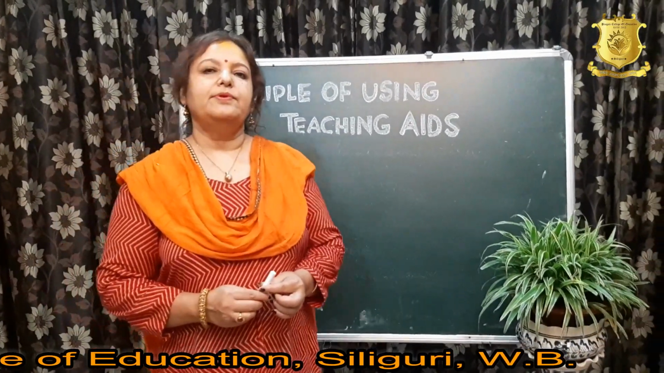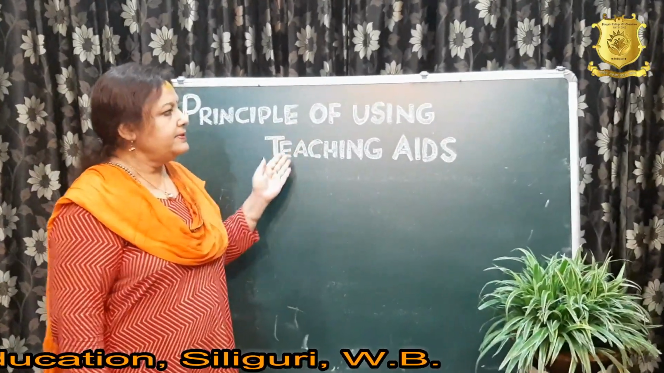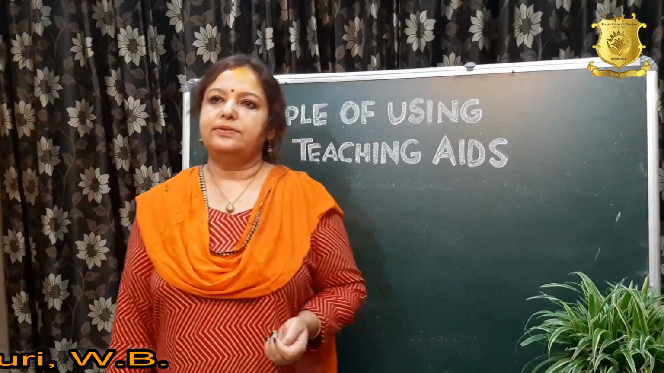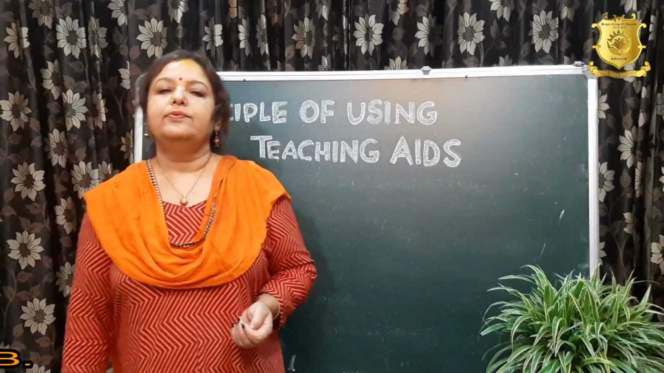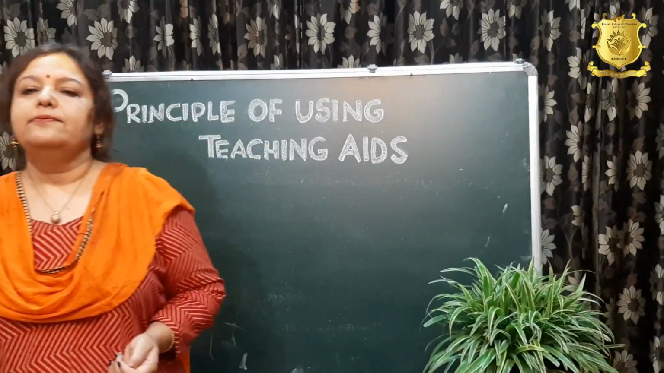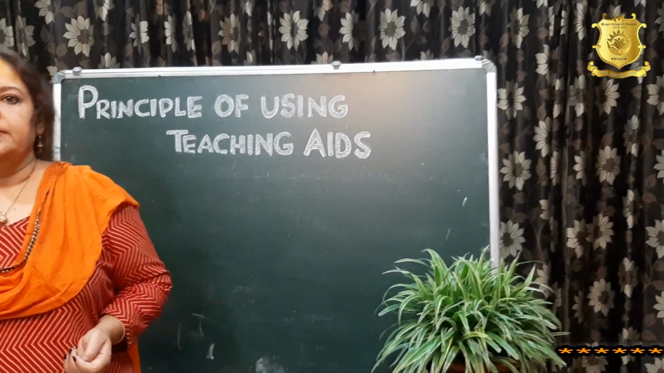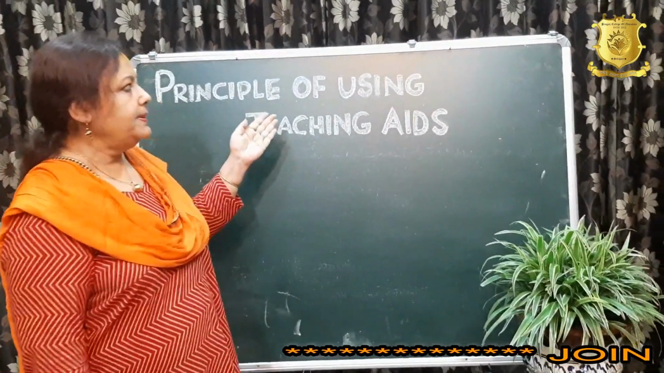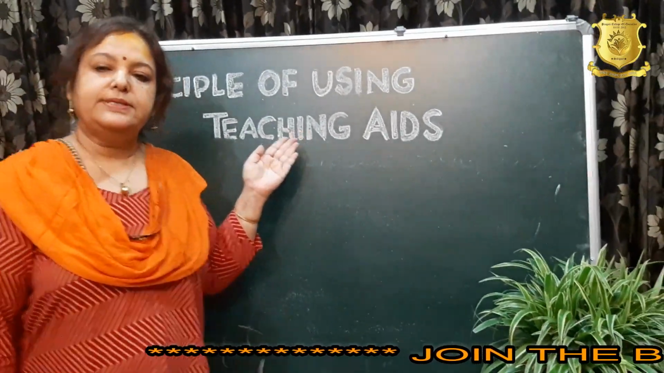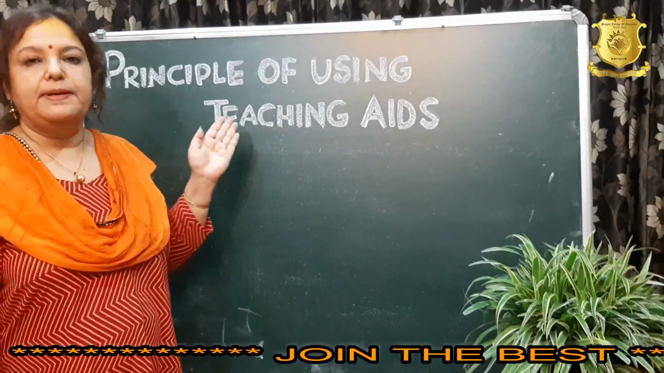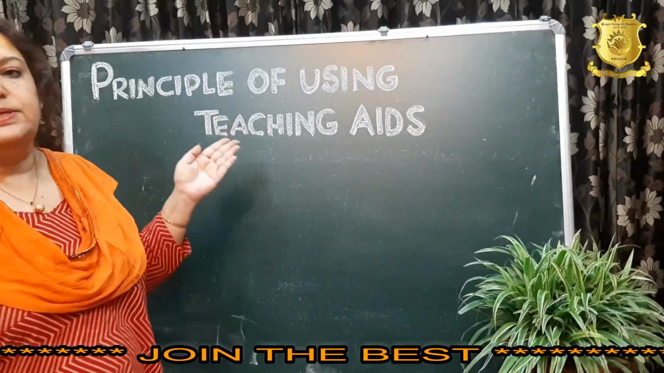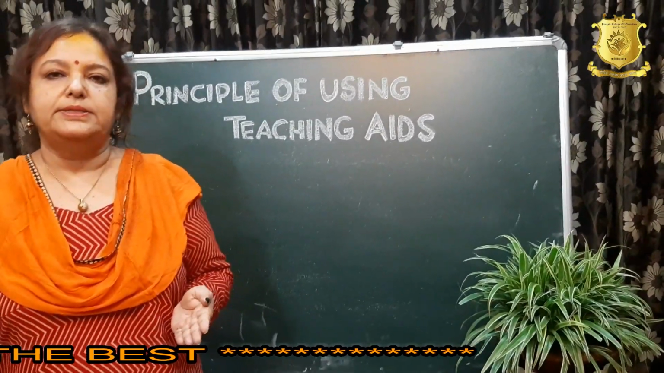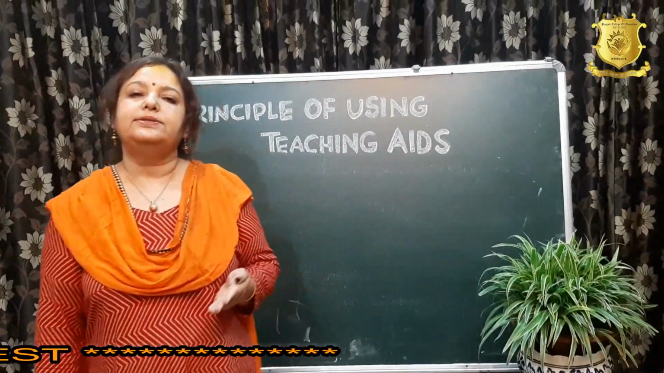Today, again, I am going to teach regarding the principle of using teaching aids from Pedagogy of Science Teaching. The course number is 1.2.7A for B.Ed second semester. So, students, yesterday we discussed the principles of using teaching aids. We saw that there are 6 principles, and out of those 6 principles we discussed 3 points. Today I am going to discuss the other 3 points.